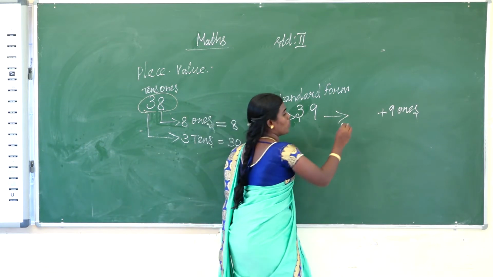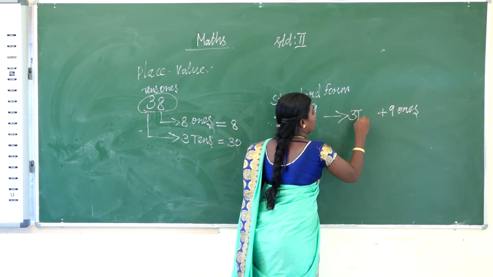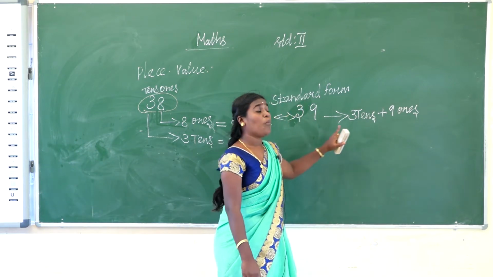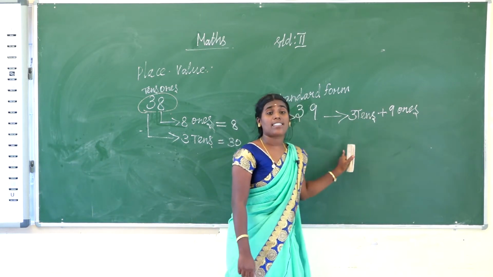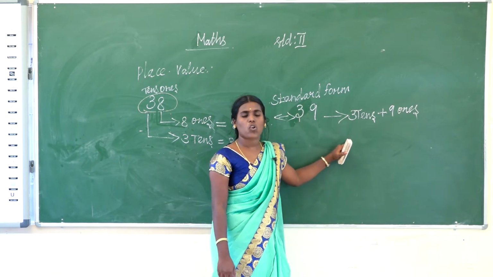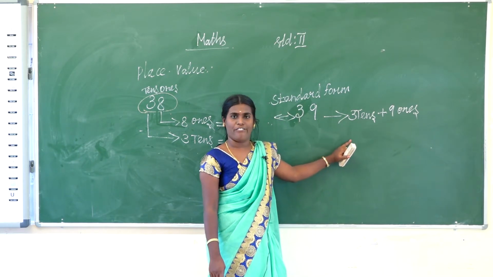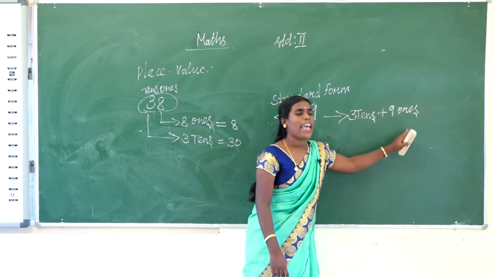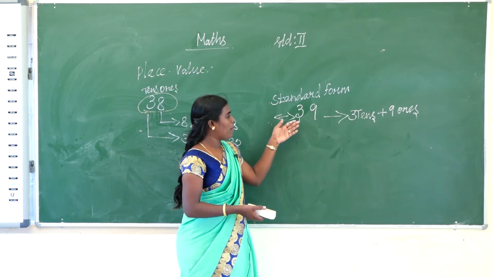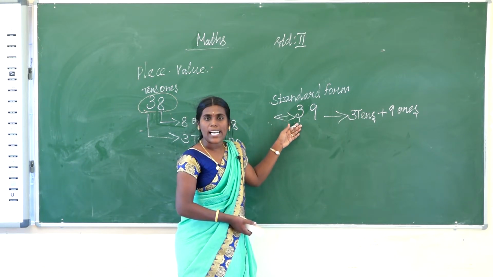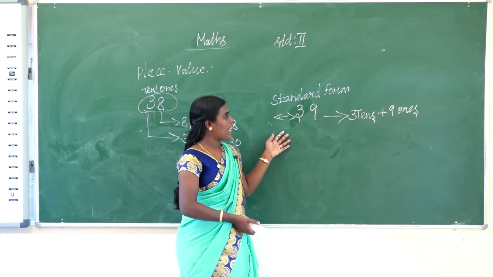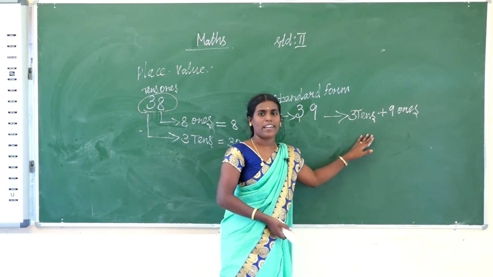So how many tens and how many ones are there in that sum, I write it. That is called the expanded form. Directly the number as you like, that is called the standard form. So that is standard form, and the other one is expanded form.